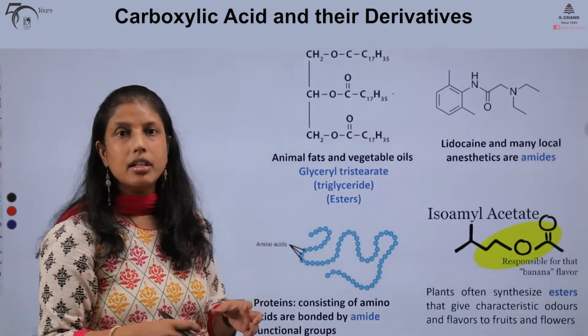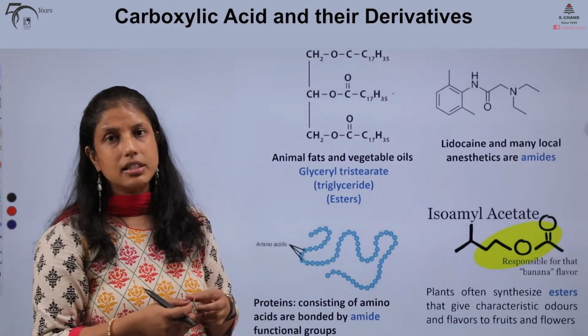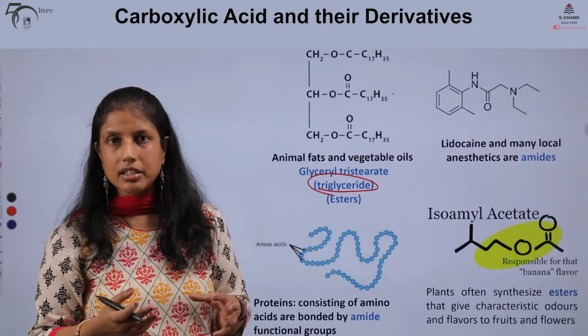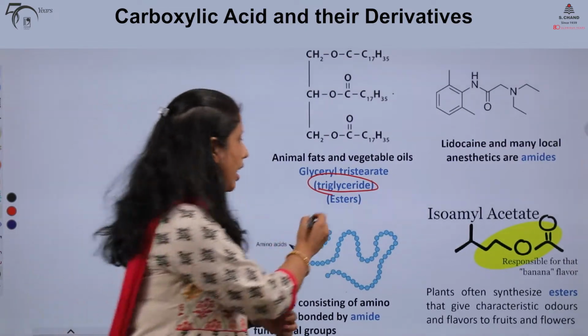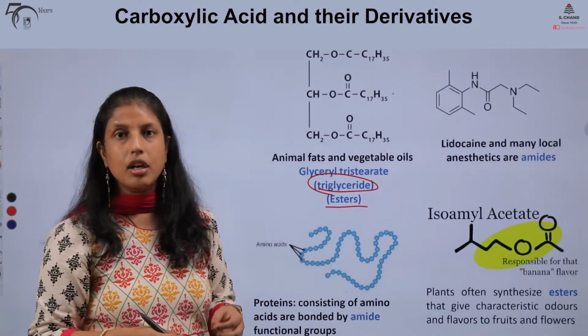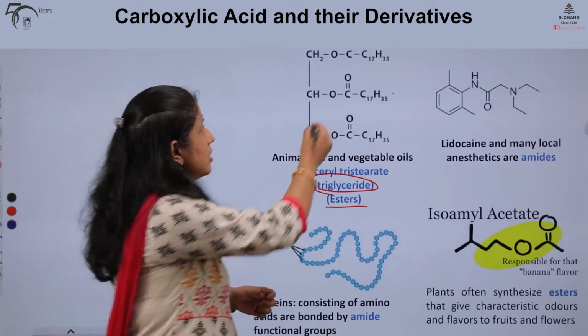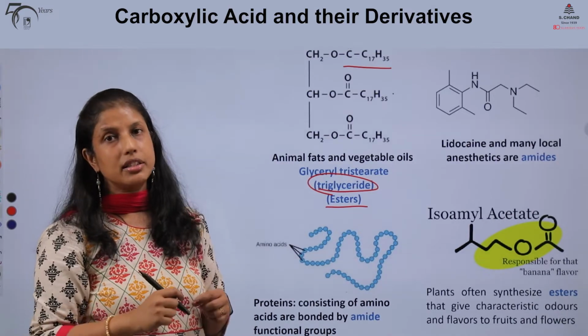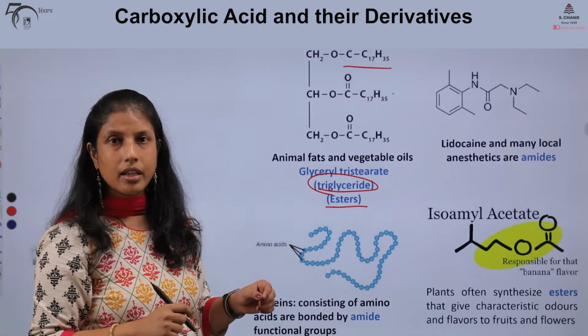For example, our fats and vegetable oils are nothing but triglycerides. What are triglycerides? Triglycerides are ester molecules formed by the reaction of a long chain carboxylic acid with the triol glycerol.